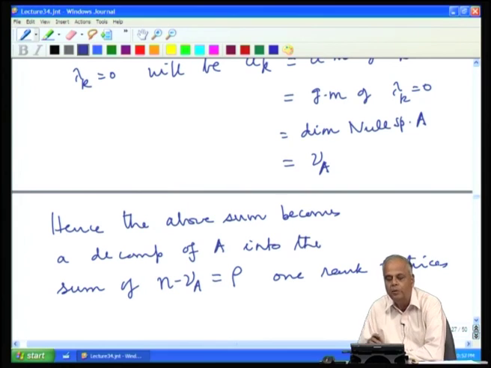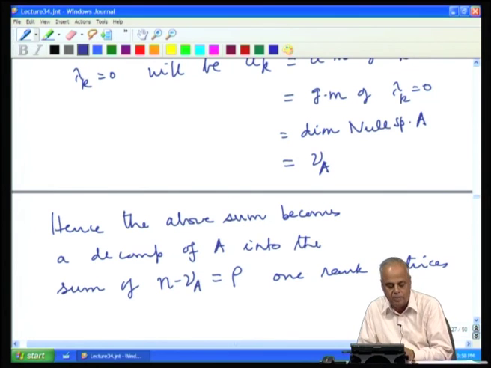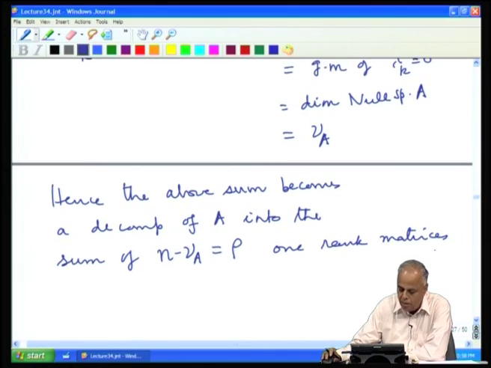Now, each one is rank 1, because it is a rank 1 matrix multiplied by a non-zero constant. Now, the remaining eigenvalues are non-zero. So, all other terms are rank 1 matrices.